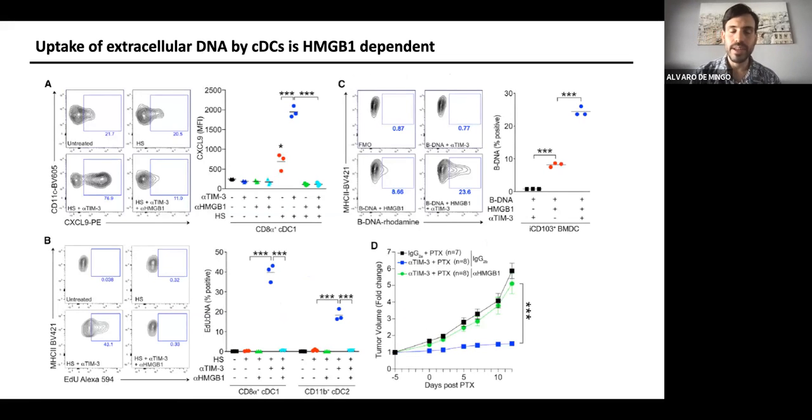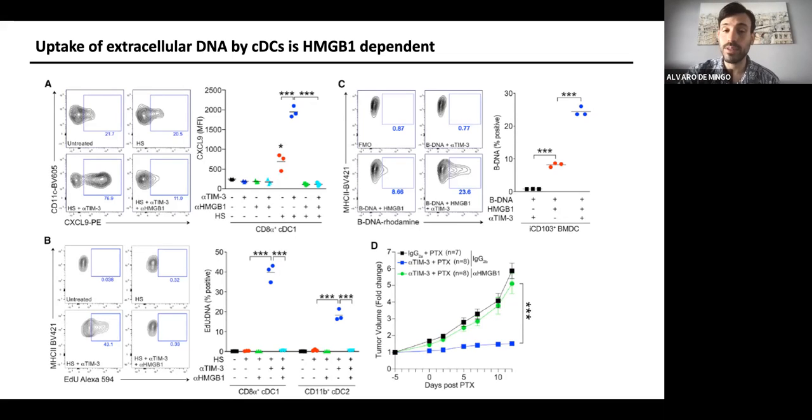Among the different ligands that can be related to TIM-3, there is only one that is also related to DNA, that is HMGB1. So we started to think that maybe HMGB1 could be the one binding to the DNA and competing with TIM-3, making the DNA enter into the cells. So we started to treat our cells also with an HMGB1 inhibitor.